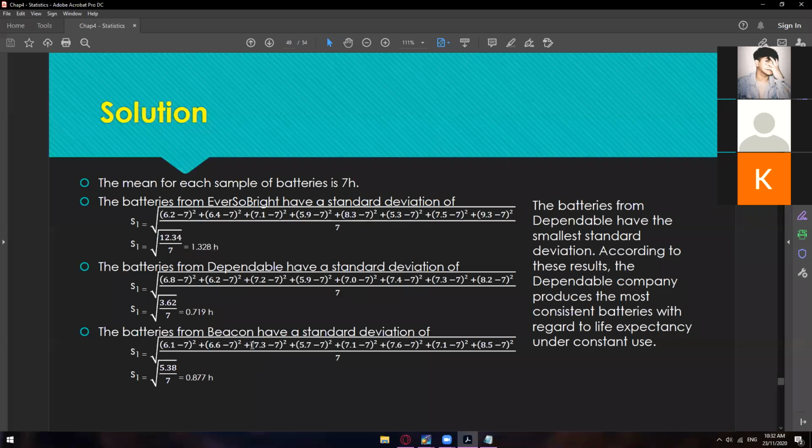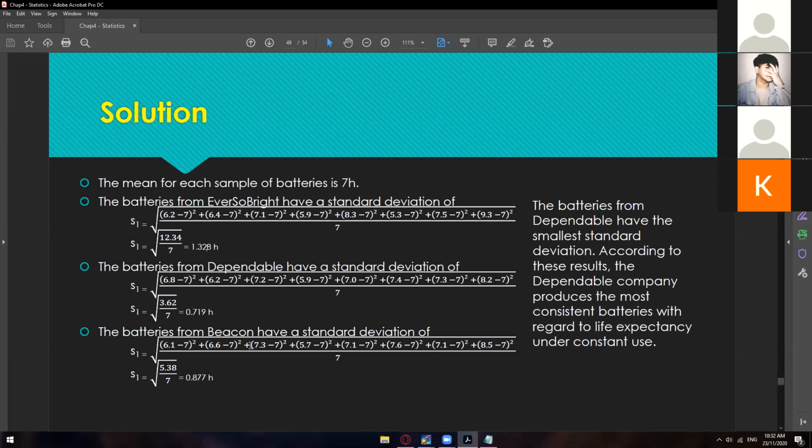Dependable, sir. Dependable. So again, as I'm saying, the range or the standard deviation is the margin of error on every product. So the lesser the margin of error or the lesser the standard deviation, the better. So in here, the batteries from Dependable have the smallest standard deviation. According to these results, the Dependable company produces the most consistent batteries with regard to life expectancy under constant